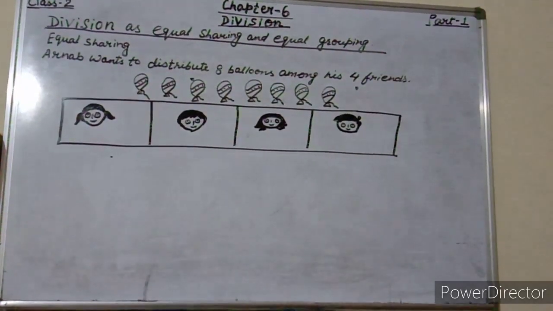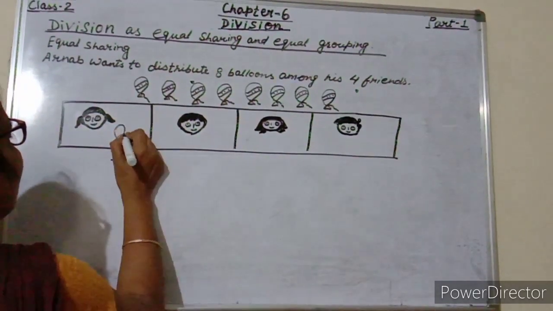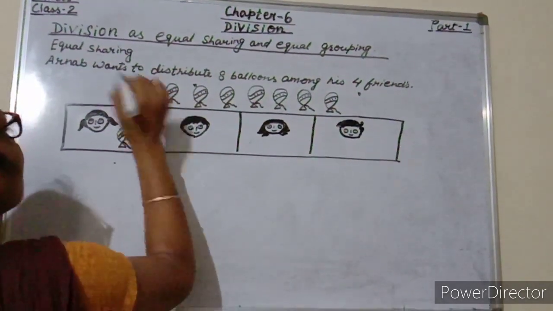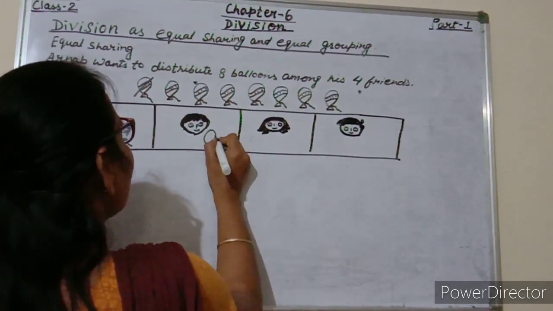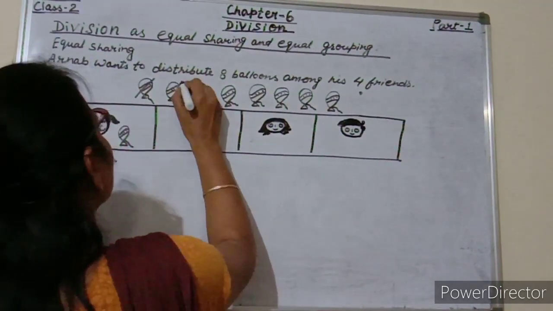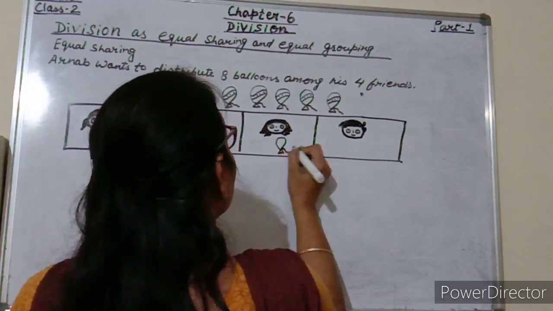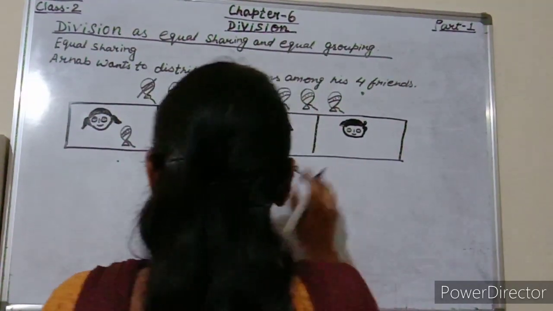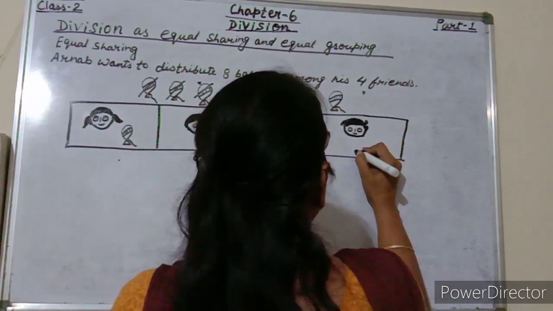Yes, first he distributes 1 balloon to each friend. So 1 balloon to each friend. So here 1 balloon he has given. Again 1 balloon to next friend. Yes. Again third balloon, he has distributed 1 balloon to third friend. Now again 1 balloon to fourth friend.